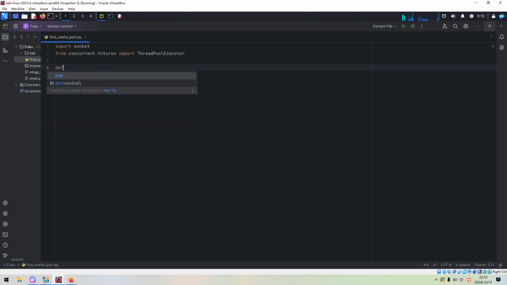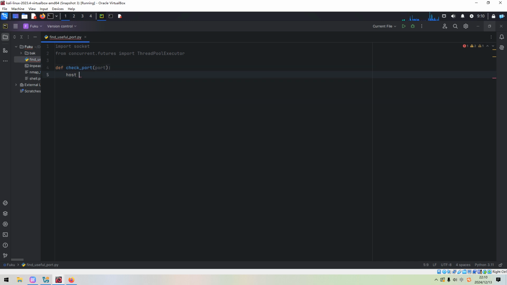And we can define the function check_port, and the host is, of course, again, I'd like to emphasize again, this IP address would be changed.